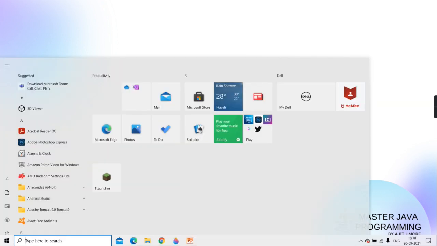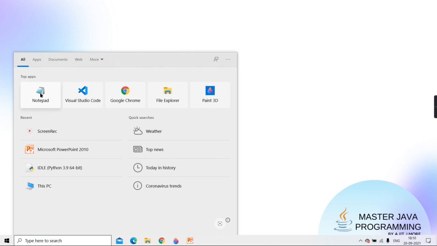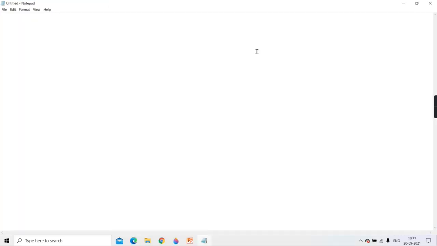Isn't it? Now in that context only, suppose I'm creating one program like this. I'm writing class default demo. Here I'm creating one static variable, static String s equal to "hello".